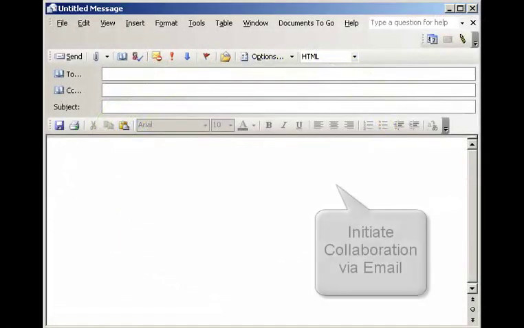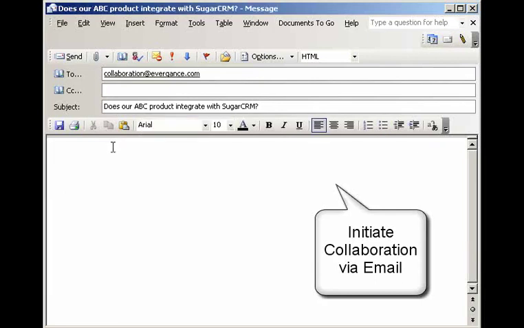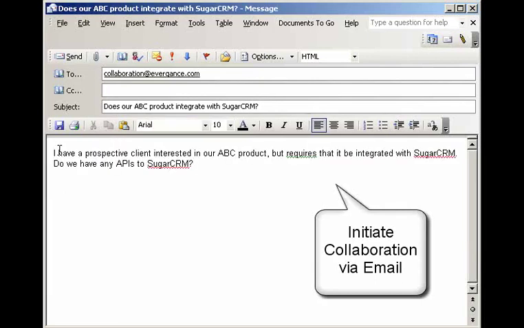Here we see a user initiating the collaboration via email by simply sending an email to the collaboration email address, typing in an overview of their problem or issue in the subject line, and placing any additional or supporting details in the message body.